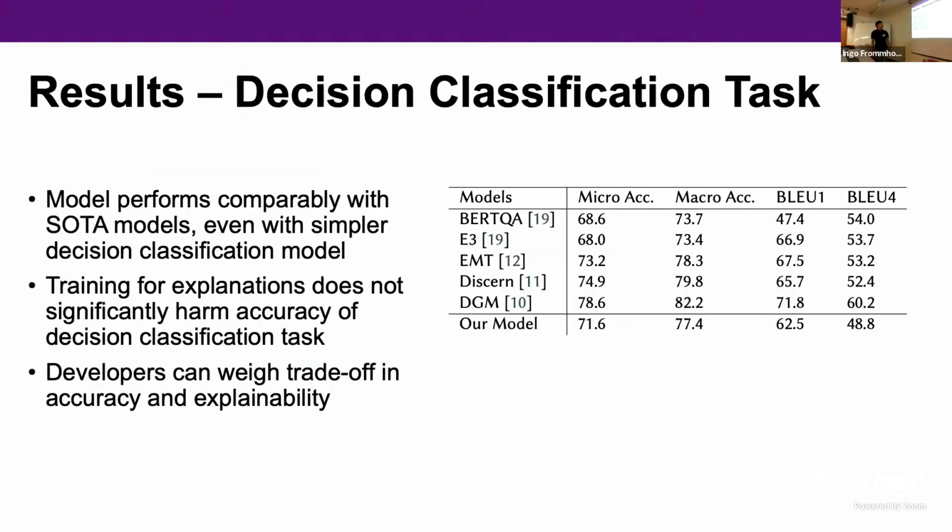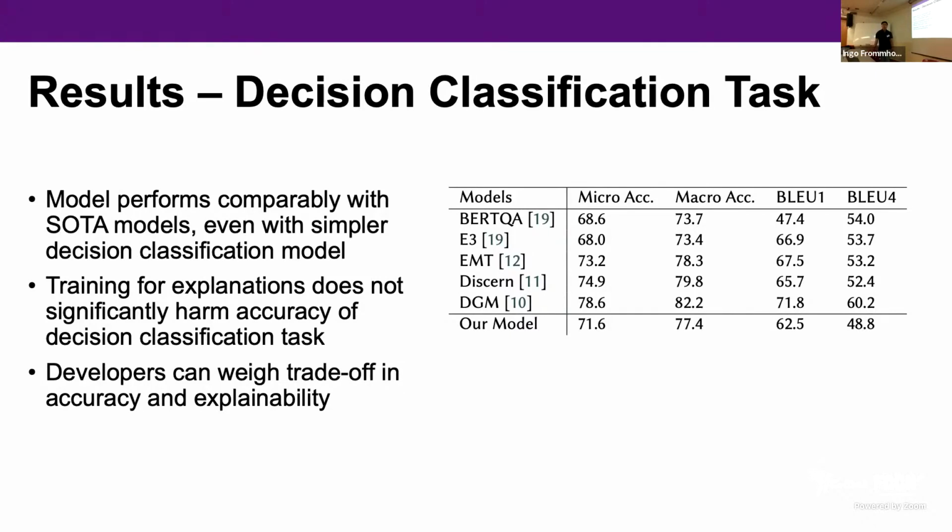So for the decision classification task, it compares fairly close. It's not quite at the same level as DGM, which is the current highest accuracy model on the ShARC dataset. But as you can see, it's a relatively good performance.